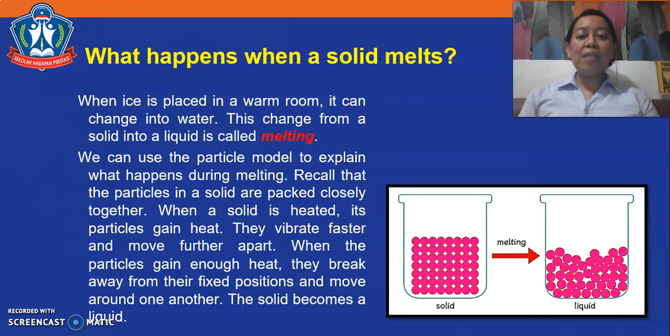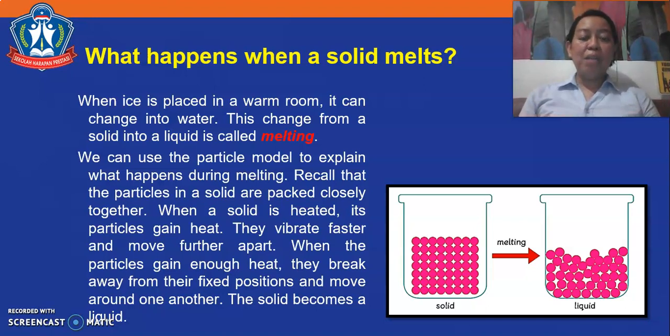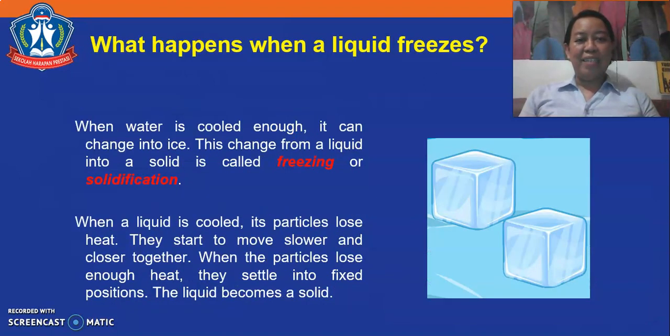We can use the particle model to explain what happens during melting. Recall that the particles in a solid are packed closely together. When a solid is heated, its particles gain heat. They vibrate faster and move further apart. When the particles gain enough heat, they break away from the fixed positions and move around one another. The solid becomes a liquid.